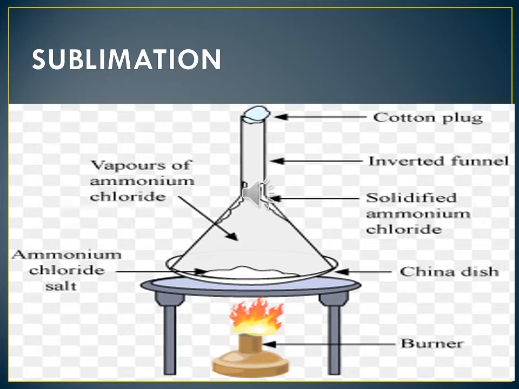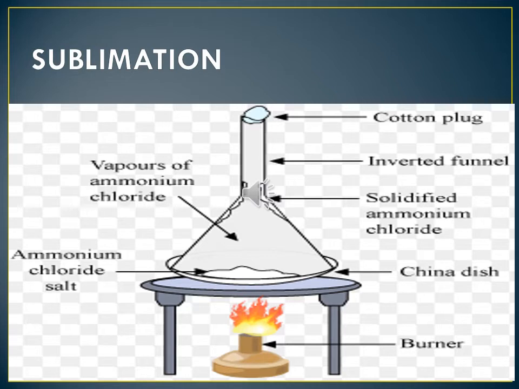The burner is there. You see the burner, China dish, ammonium chloride, salt and sand, cotton plug, inverted funnel. The vapors when cooled give back the solid substance. Examples: iodine, camphor, ammonium chloride.